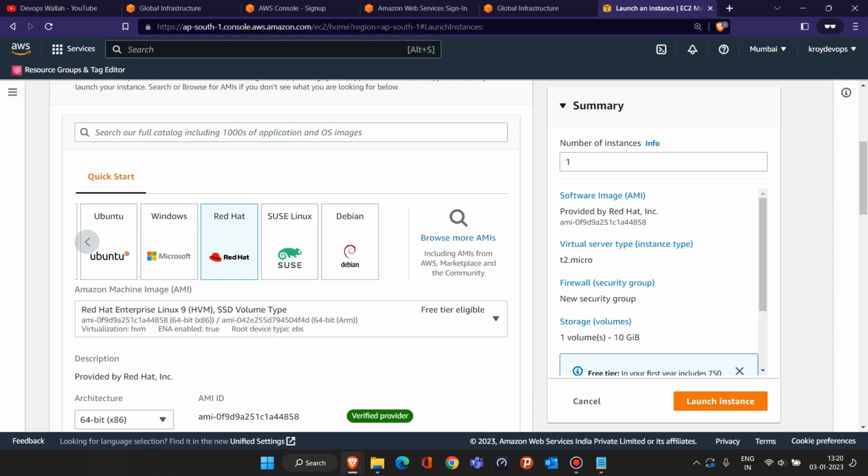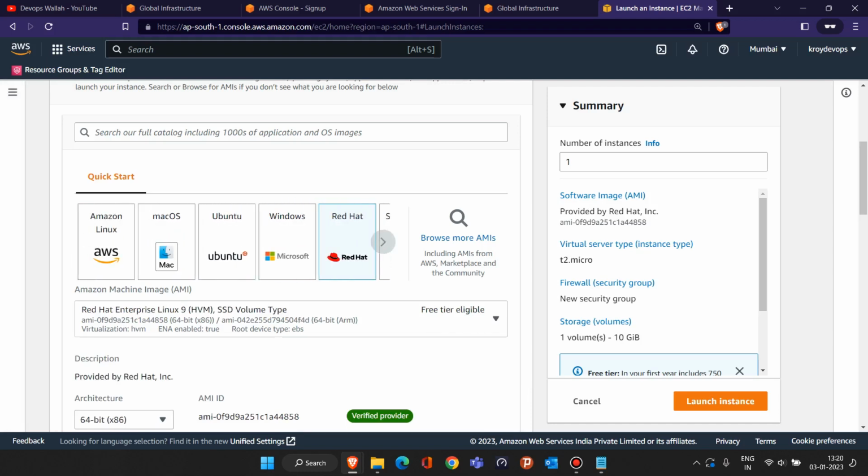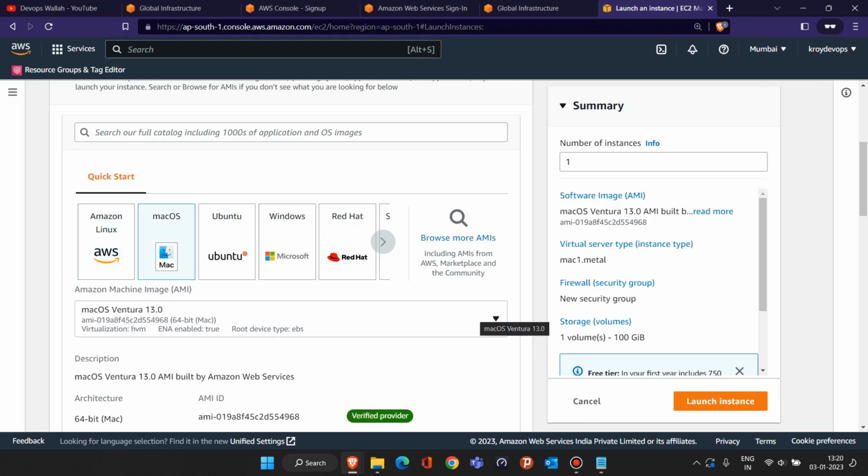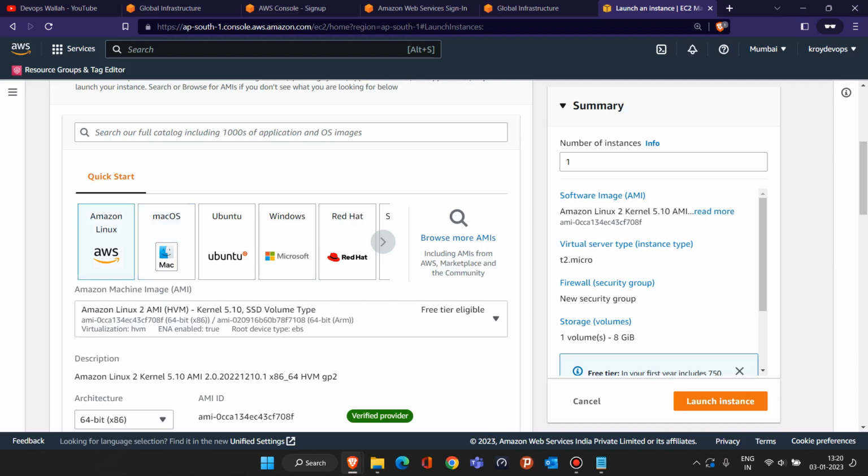Again, you don't have to worry about all these things. For now, our training will cover Amazon Linux. Okay, that is just similar to Red Hat. So you just have to select the Amazon Linux box, and here you will see that it comes under the free tier. That means if you choose the Amazon Linux operating system, you don't have to pay any extra charges to the AWS cloud. But if I click Mac OS, you can see that Free tier eligible is not visible here. That means if you create Mac OS, you have to pay extra charges to the AWS cloud. So we'll go with Amazon Linux.